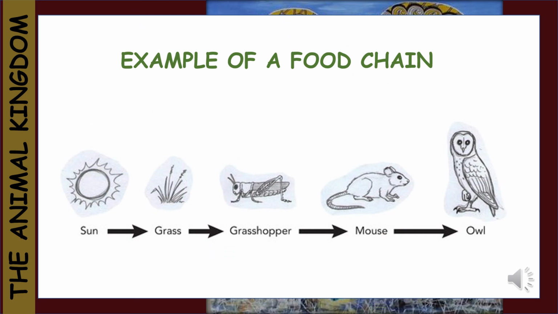Here is another example of a food chain. The sun shines on the grass, giving it energy. The grasshopper eats the grass, giving the grasshopper energy. Along comes a mouse and eats the grasshopper. The energy has now transferred from the grass to the grasshopper to the mouse. And finally, an owl catches the mouse, completing the food chain.